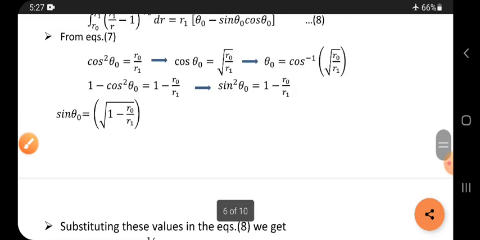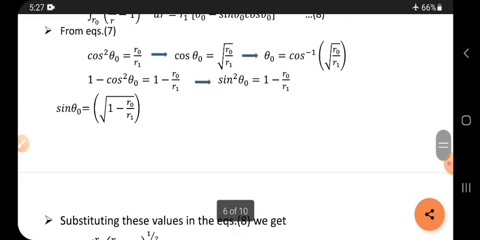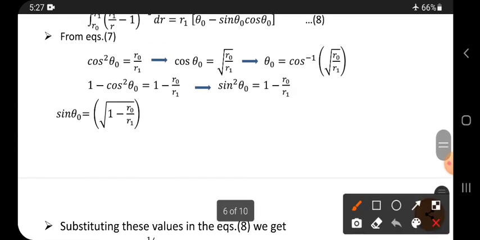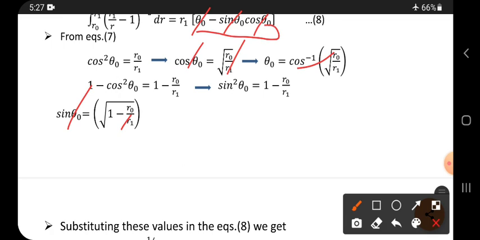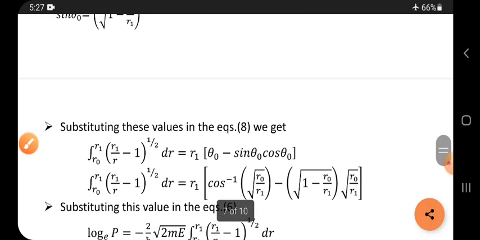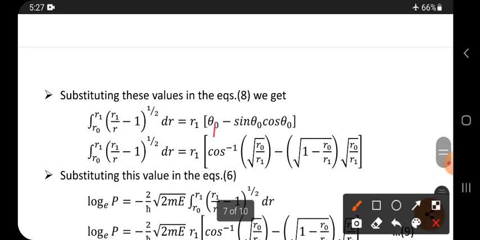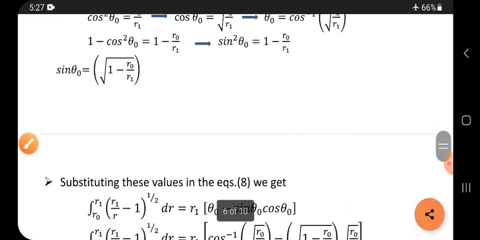Now what do we have to do? We have to substitute. What are the values? In the place of theta naught, substitute this value. In the place of sin theta naught, substitute this value. In the place of cos theta naught, substitute this value. In 3 places we have to substitute, 1, 2, 3 equations. Now see what we can get. In the place of theta naught this, in the place of sin theta naught this, in the place of cos theta naught this. Okay. Once again check it upside.